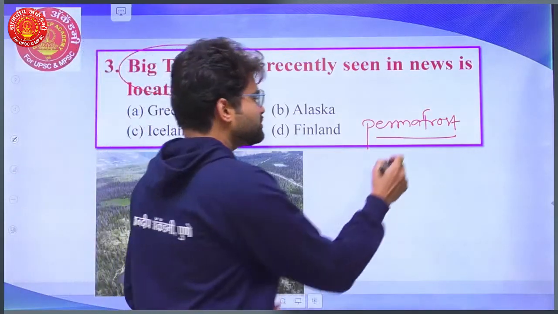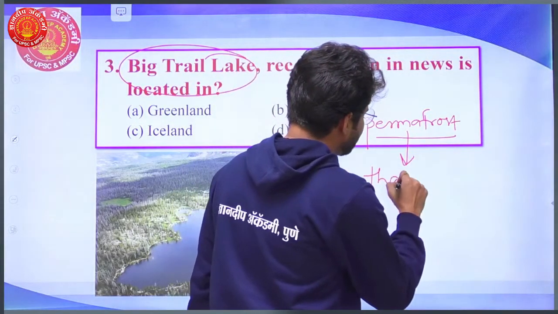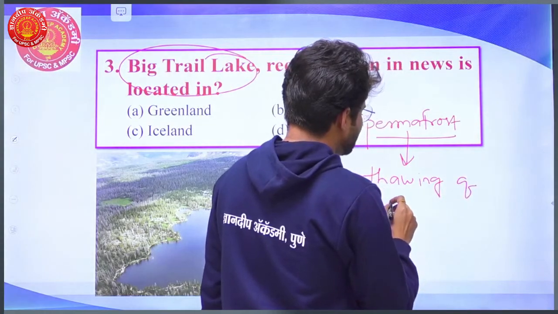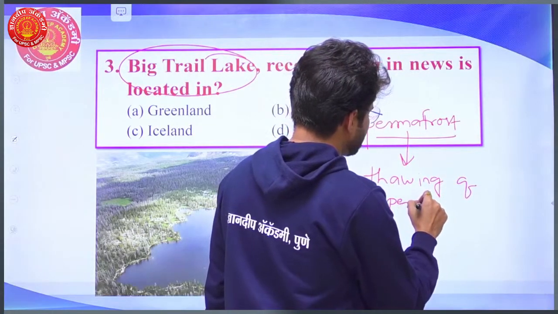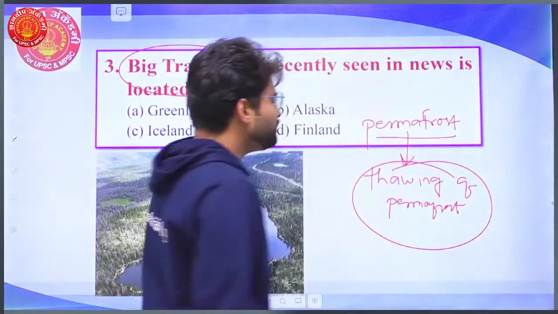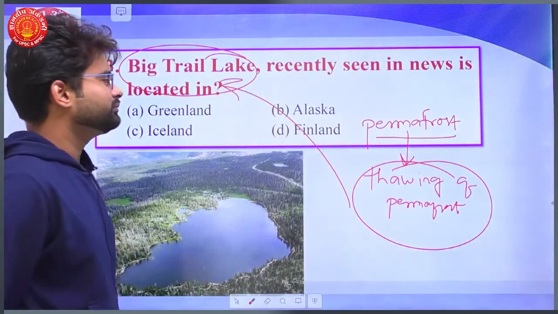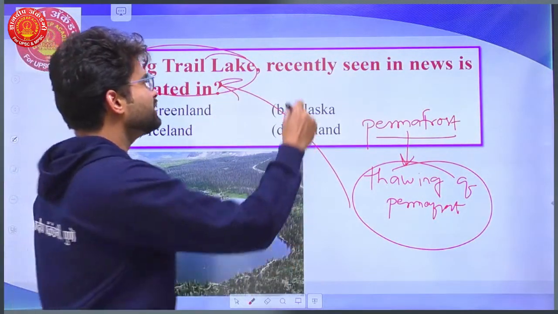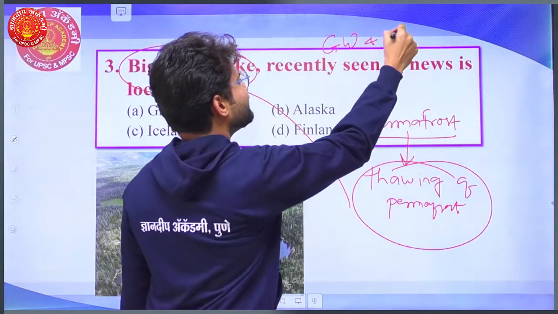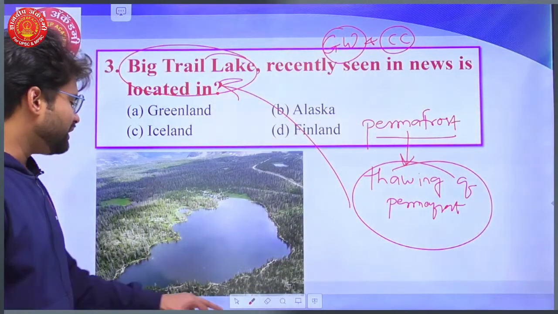So permafrost is getting melted, which we call the thawing of the permafrost. Out of that this lake is formed, and this is called Big Trail Lake. This is very important considering environmental phenomena like global warming and climate change. So this question was about global warming and climate change concerns.